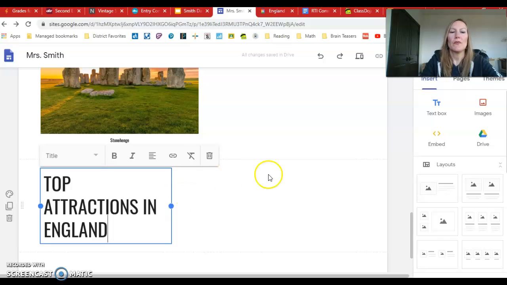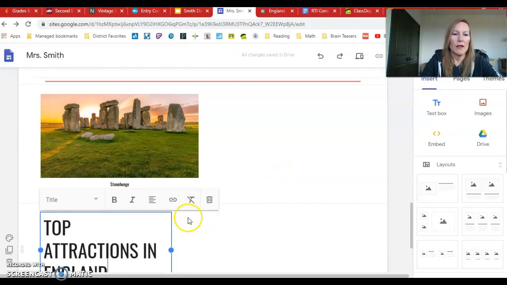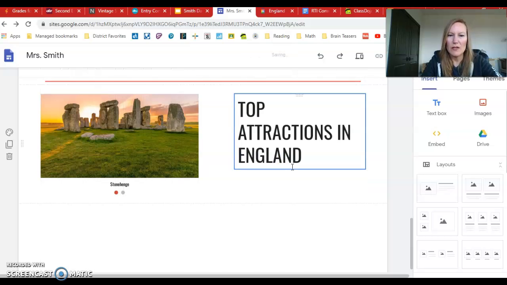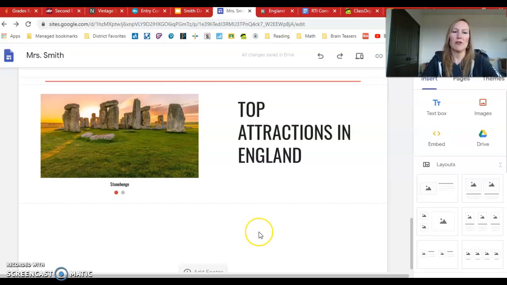There we go. And then what I can do is I've got to get that kind of compass looking set of arrows so that I can grab it and drag it. Line it up in these grid lines. Oh, very nice. See how great that looks? That's great. Okay, now I want to also add a map.